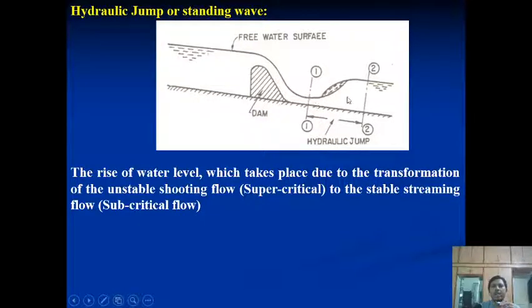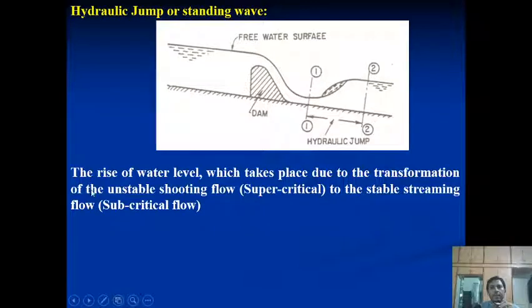These are very small ripples generated on the surface of the water, and these ripples are nothing but what we consider the hydraulic jump. The main function of generating hydraulic jumps is energy dissipation, because all water flowing through the river path carries some specific energy. So when we need to reduce or destroy that specific energy from the water, we generate hydraulic jumps. These are the important parts that we are going to study.